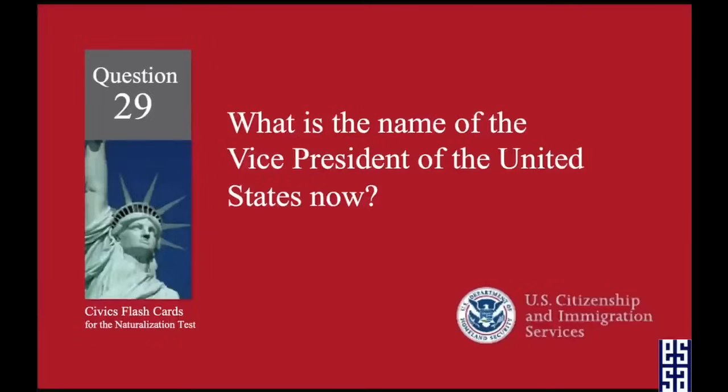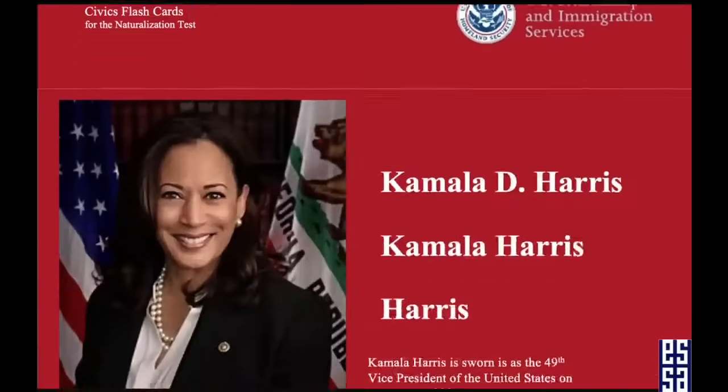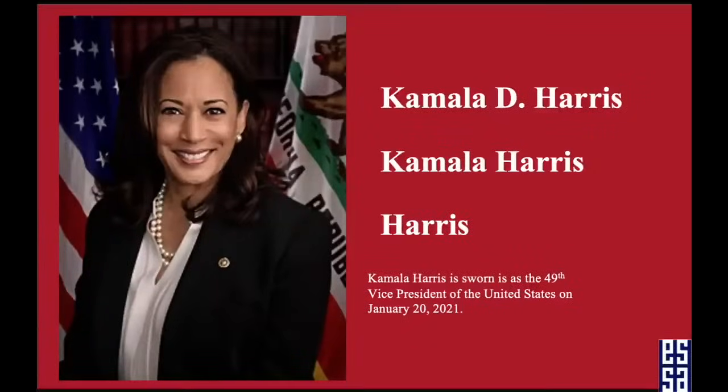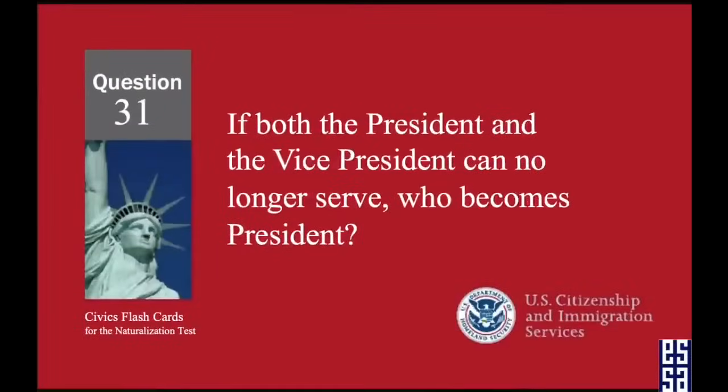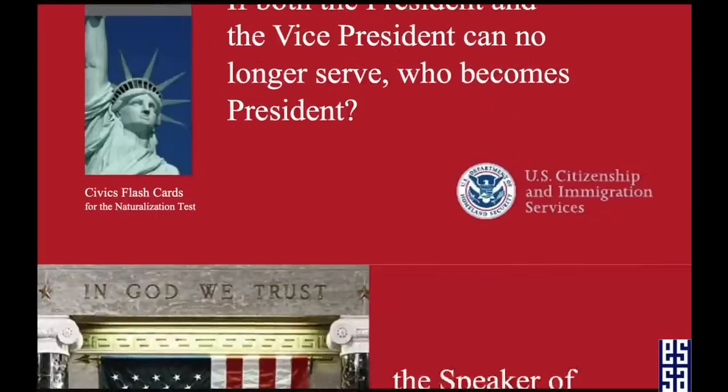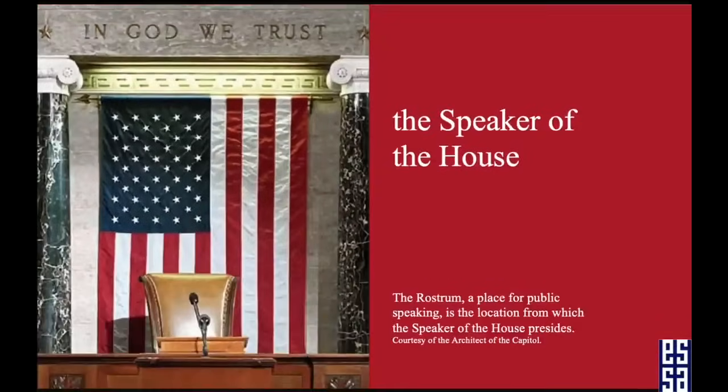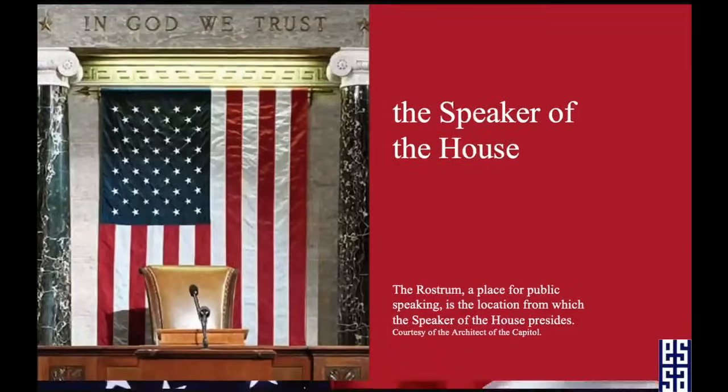What is the name of the vice president of the United States now? Kamala Harris, or just Harris. If both the president and the vice president can no longer serve, who becomes president? The Speaker of the House.